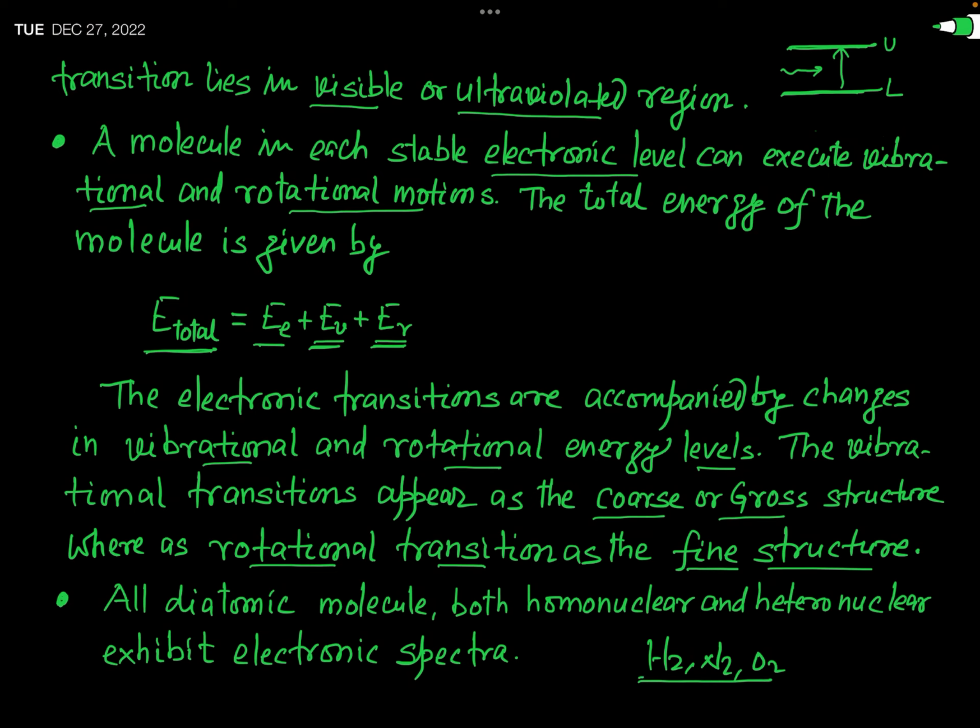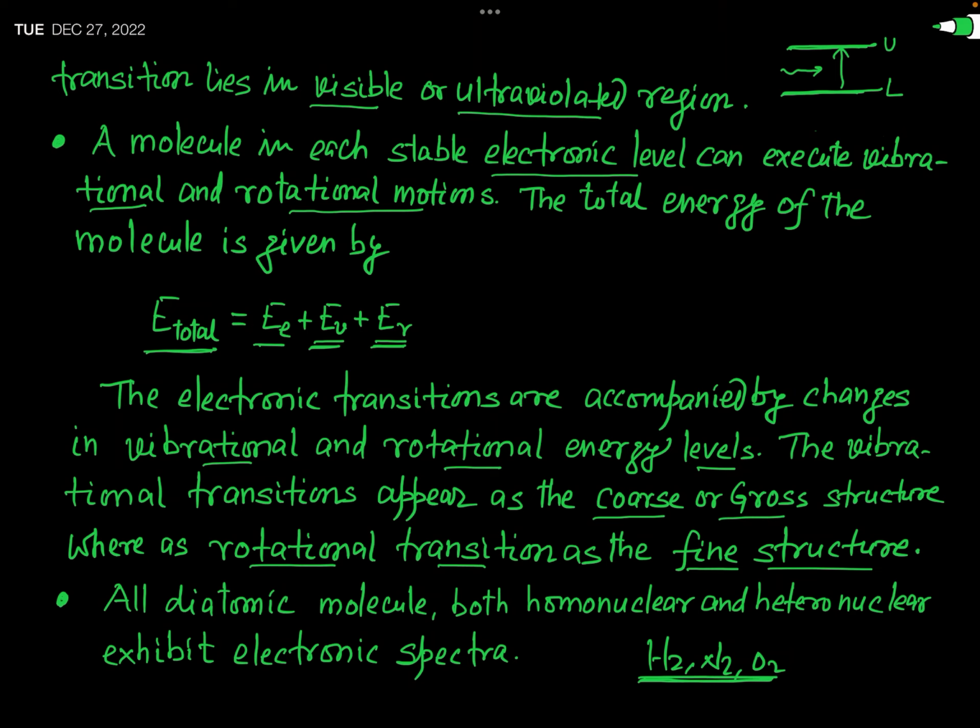And these homonuclear molecules have no permanent dipole moment. Actually, they have an instantaneous dipole moment, but the vector sum of the dipole moments is equal to 0. So we simply say that homonuclear molecules have no permanent dipole moment.